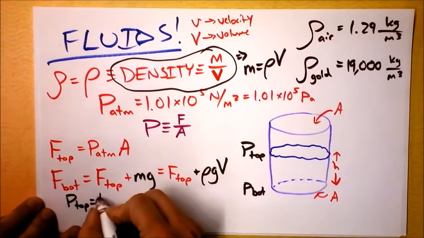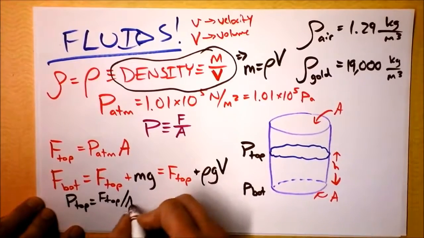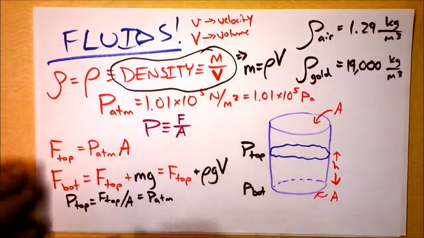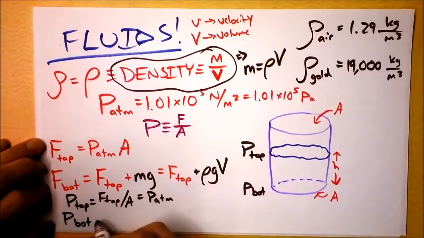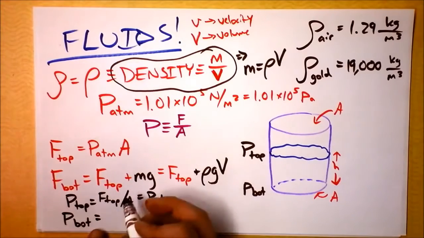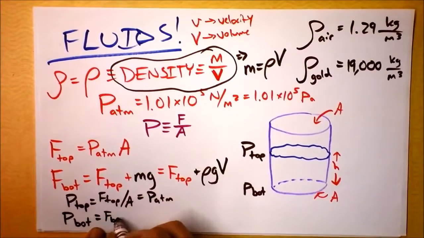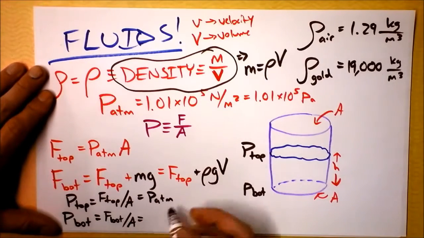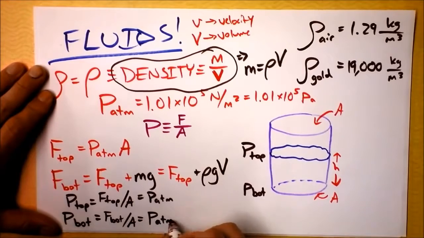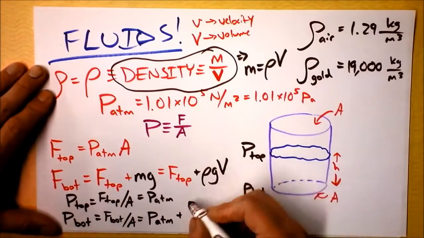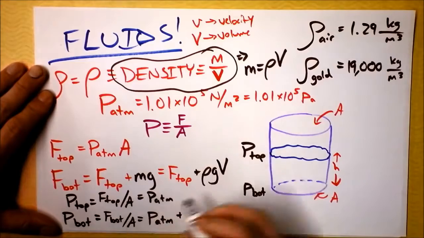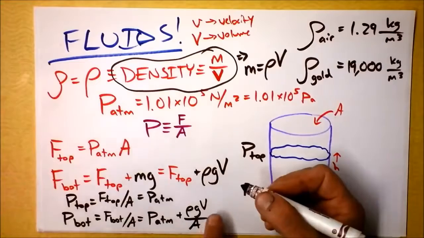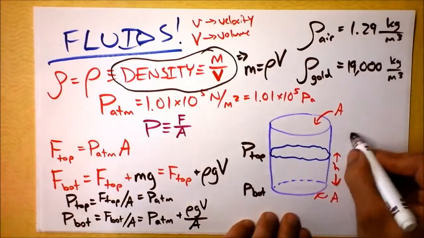The pressure on the top is simply the force at the top divided by the area, and that is trivially the pressure of the atmosphere. No problem. But the pressure at the bottom is a little bit more interesting. The pressure at the bottom is the force at the bottom divided by the area. And so if I take this, that's going to be the force at the top divided by the area. That's atmospheric pressure, just as before, plus this strange quantity, which is rho gV divided by area. V is the volume of the water.